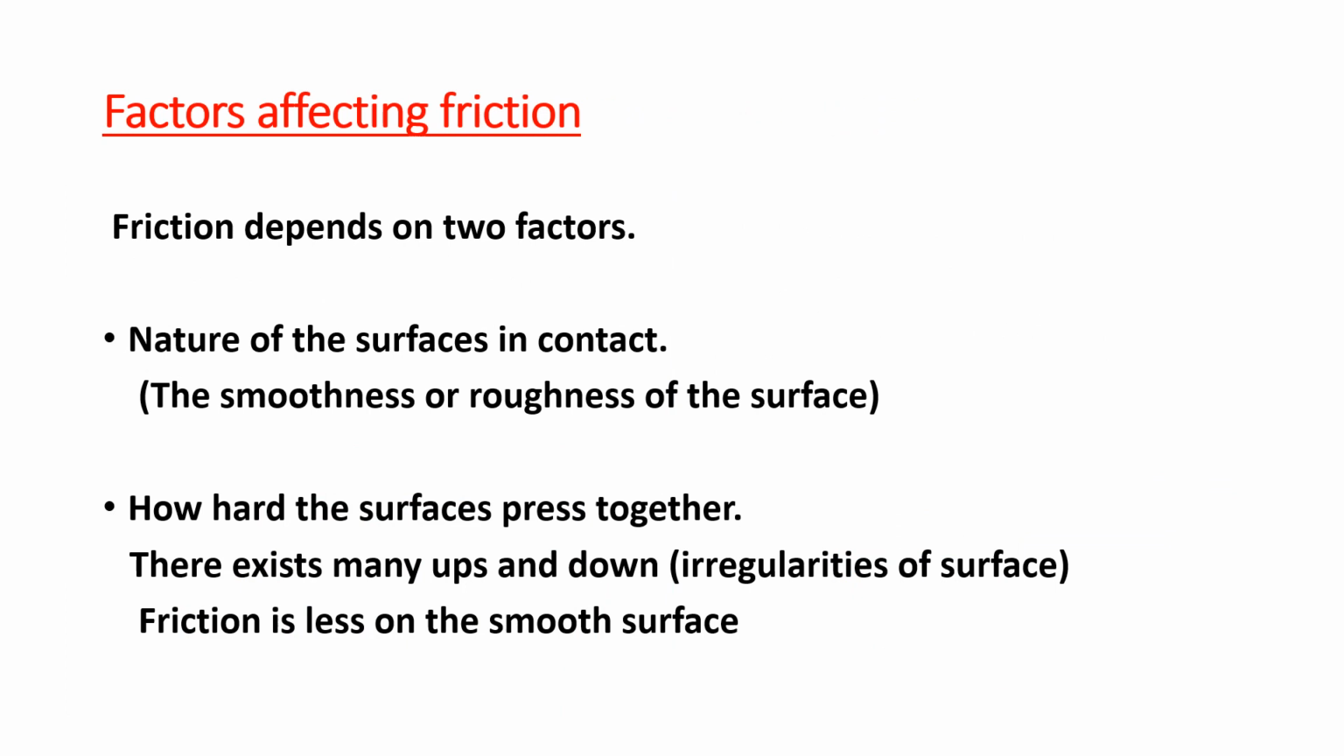Now, we will see the factors affecting friction. Friction mainly depends on two factors. The first one, nature of the surfaces in contact, that is, the smoothness or roughness of the surface. And the second one, how hard the surfaces press together. That means there are so many ups and downs in the surface, that means irregularities of the surface. Here friction is less on the smooth surface.